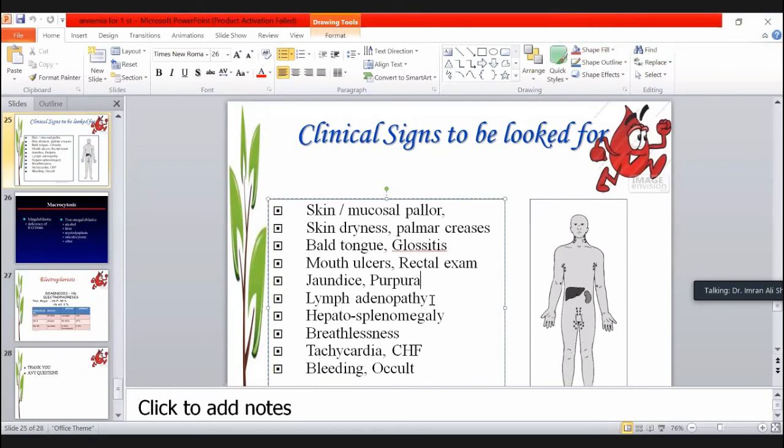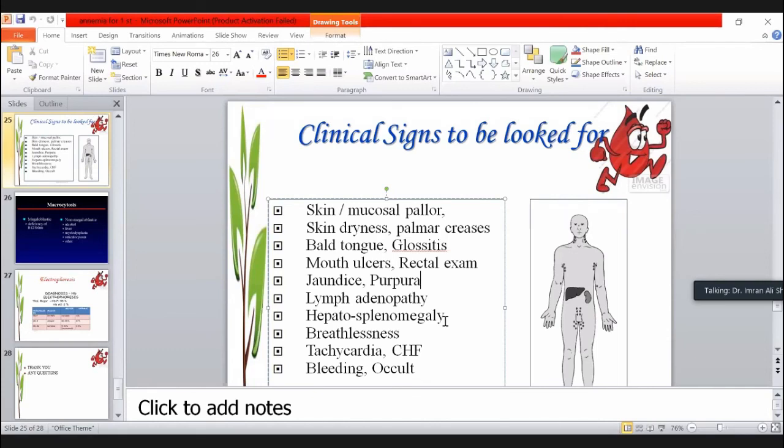Lymphadenopathy is the enlargement of the lymph nodes at the cervical, axillary, and inguinal areas. You can palpate the lymph nodes, and this indicates that the patient is having an infection or autoimmune disorder inside the body. Hepatosplenomegaly: there are two causes associated with anemia.